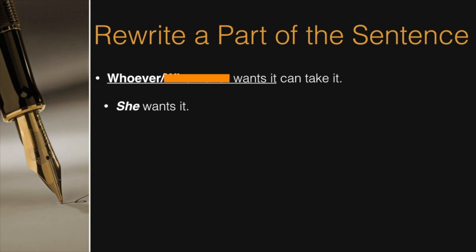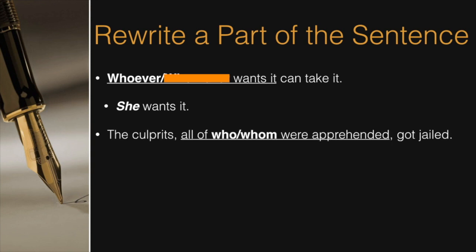Now attempt this. The culprits, all of who or whom were apprehended, got jailed. Now what should we do? Again, we must rewrite the part that concerns who or whom. And that part is all of who or whom were apprehended. So we rewrite as all of them were apprehended. So if we use them, should we use who or whom? You're right, we must use whom.